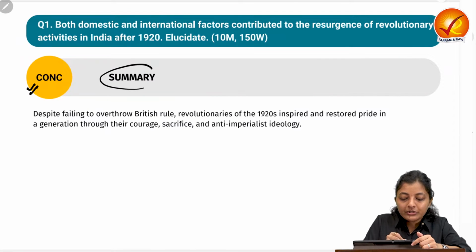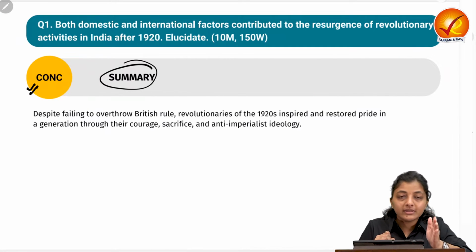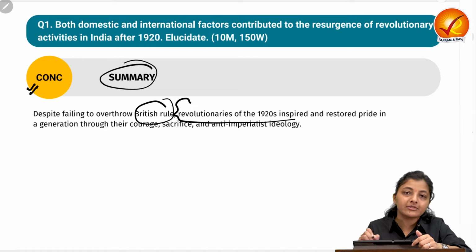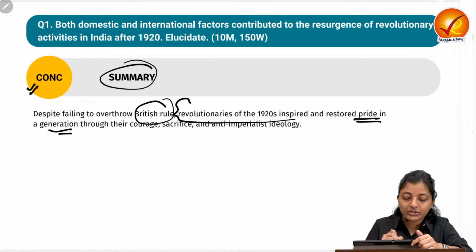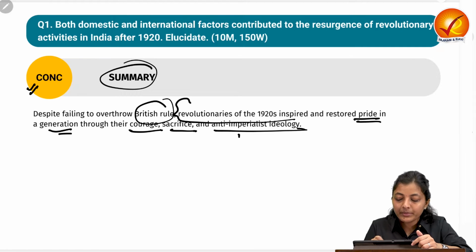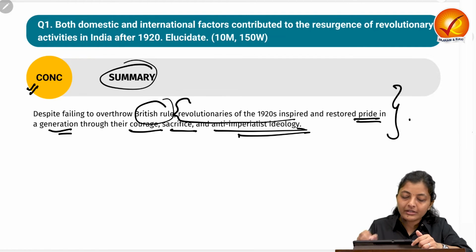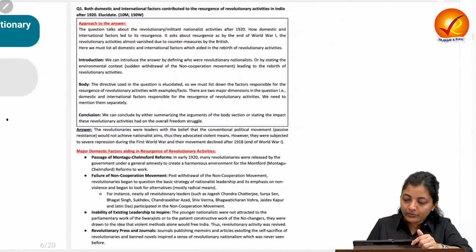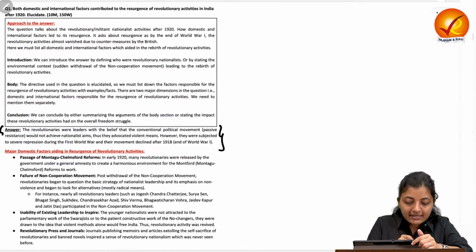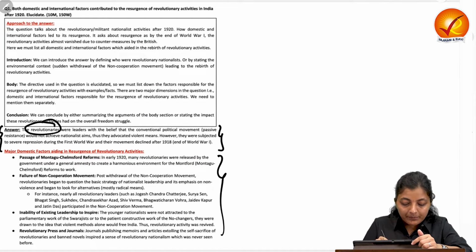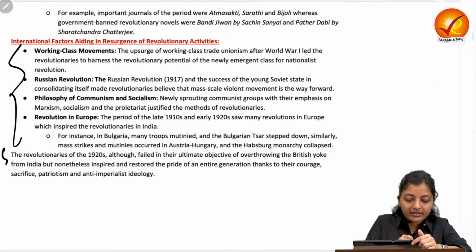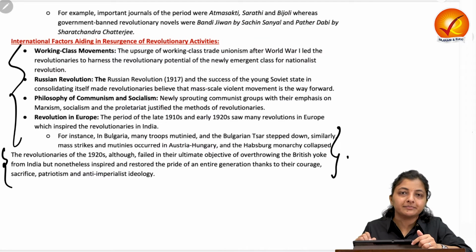Coming to the conclusion, you can write a summary: although they failed to attain freedom from British rule, these revolutionaries of the 1920s inspired the masses. They restored pride in the generation through their courage, sacrifice and anti-imperialistic ideology. This way you can conclude your answer. Okay, let's take an overview of this model answer: starting with the revolutionaries, the definition and who the leaders were, then major domestic factors aiding the resurgence of revolutionary activities, then international factors, and finally concluding the answer.